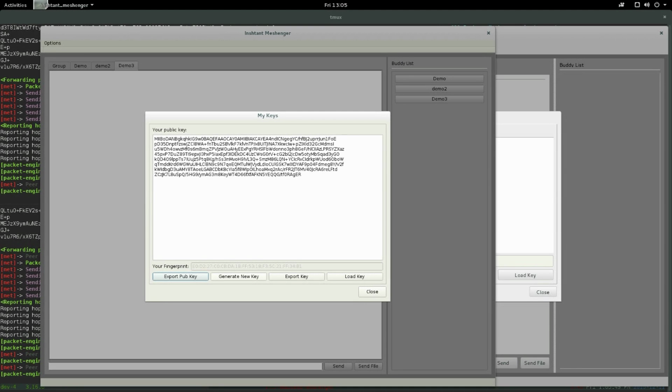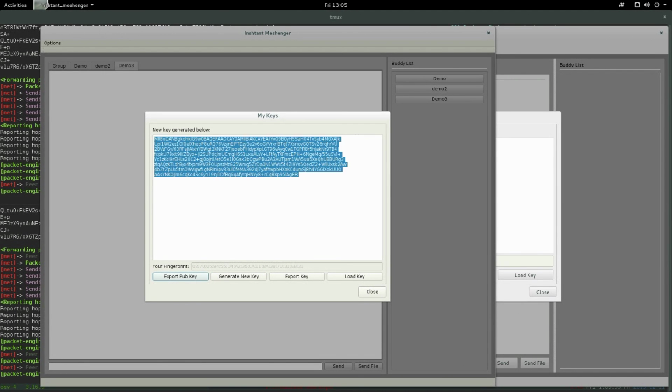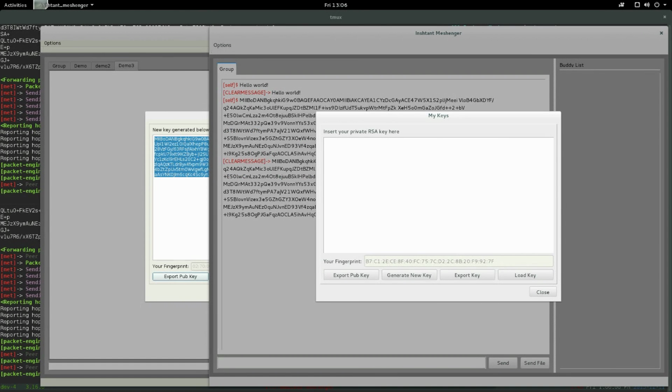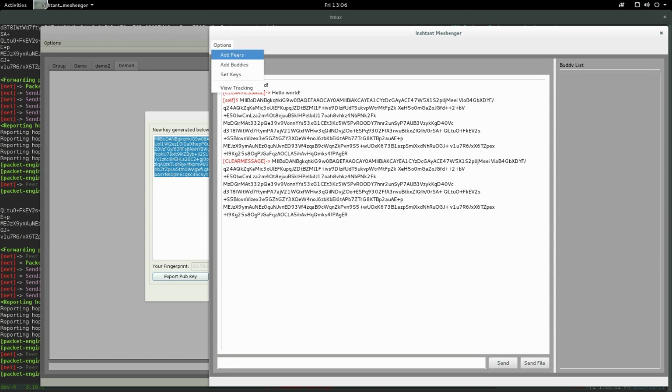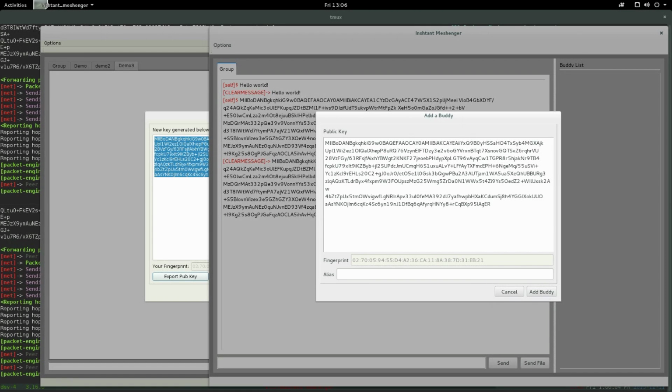We're going to call this person demo on this side. You can see here that it added a new buddy to the buddy list and a new tab opened up here to chat with. But we also have to send this key to the other person so they can encrypt messages the other direction as well. So again, we're going to grab the public key from this one.